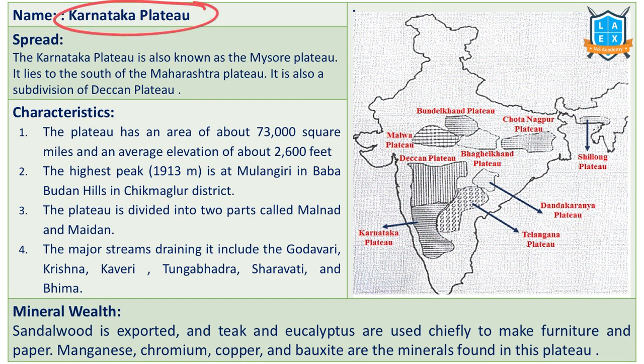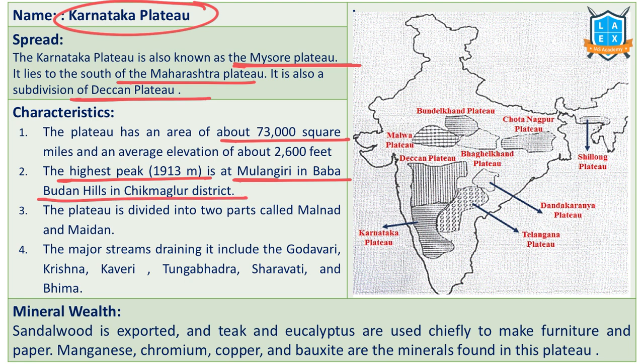Next one is Karnataka Plateau. This is also known as Mysore Plateau. This is to the south of Maharashtra Plateau. It is a subdivision of the Deccan Plateau region. It covers an area of 73,000 square kilometers. It has one of the highest peaks, Mullayanagiri in the Baba Budan Hills in Chikmagalur district. This plateau is divided into two parts: one is Malnad, two is Maidan regions. Many major streams flow through this: Godavari, Krishna, Kaveri, Tungabhadra, Sharavati, Bhima. All these flow through the Karnataka Plateau region.